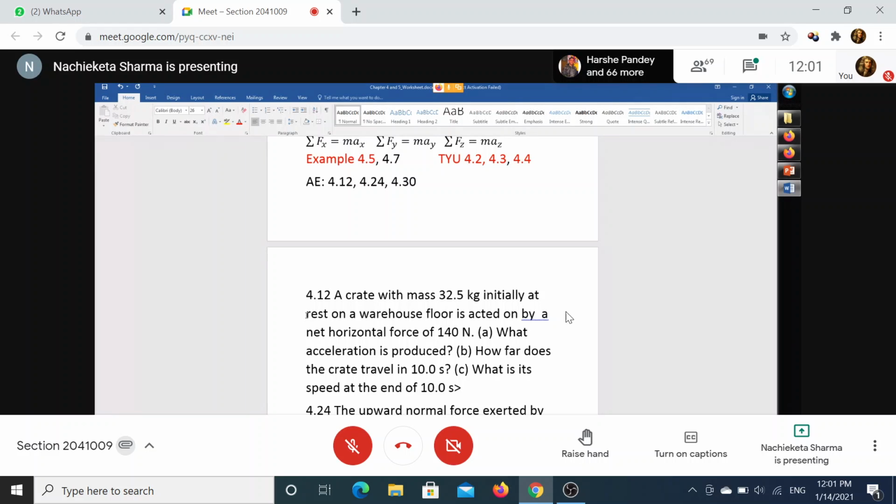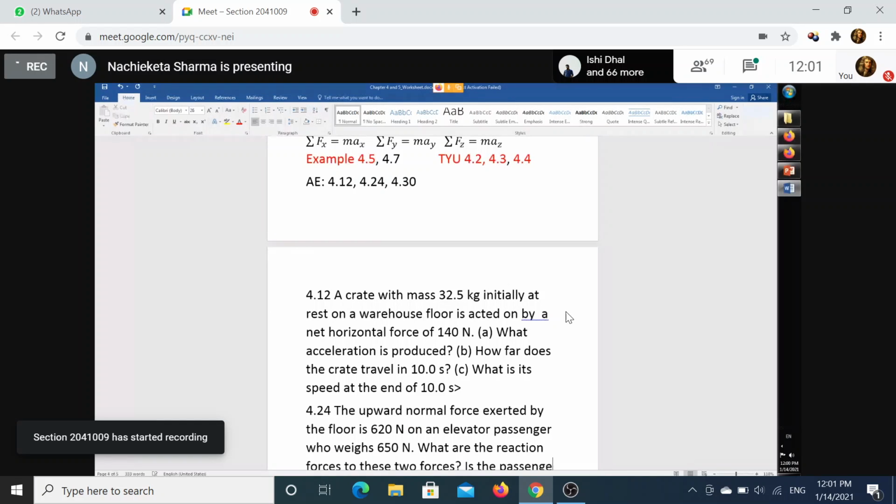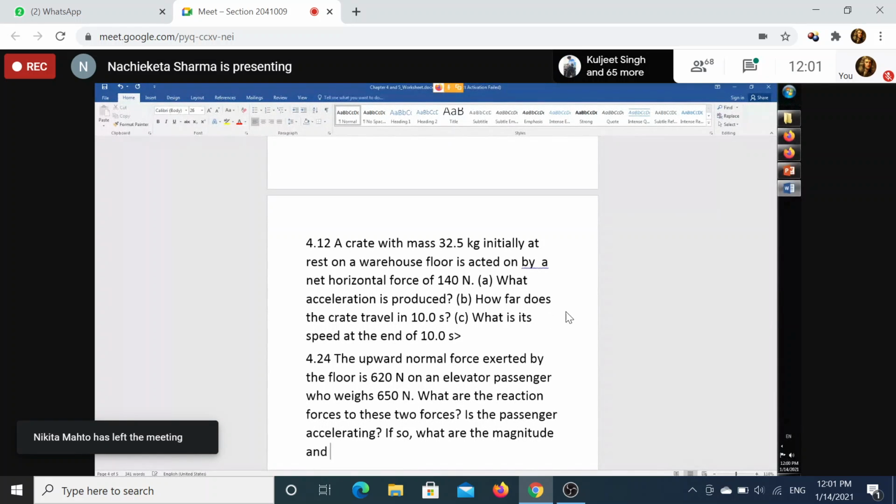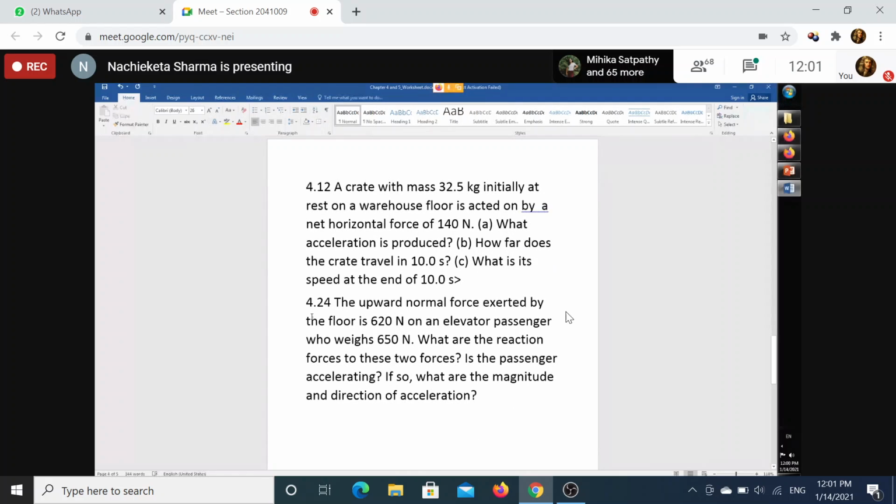And is the passenger accelerating? If so, what are the magnitude and direction of the acceleration?